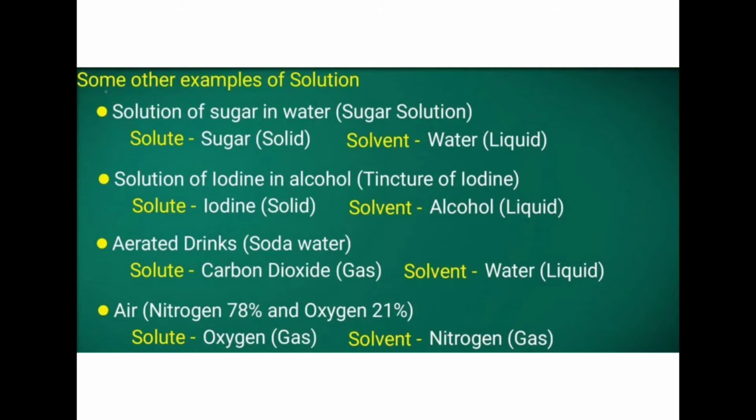So examples of true solutions are given. A solution of sugar in water is a sugar solution. The solute present is sugar, which is solid. Then the water is the solvent which is used to make the sugar solution. The next one is iodine in alcohol, which we call tincture of iodine. The solute is iodine, which is also a solid. The solvent is alcohol, which is a liquid, as we know.